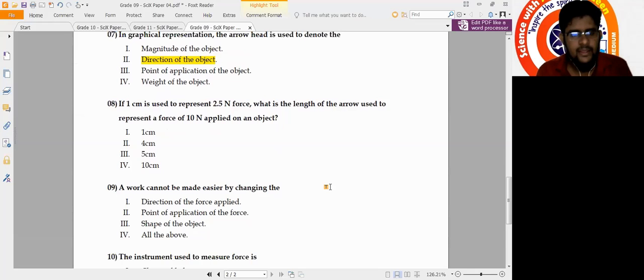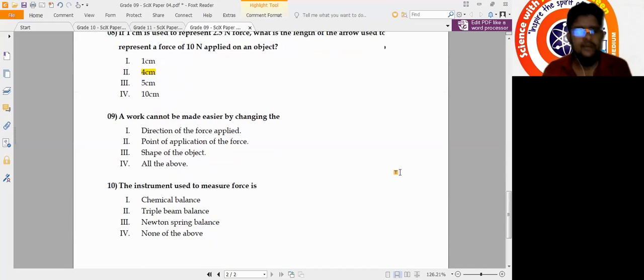Question number 8. If 1 centimeter is used to represent 2.5 Newton force, what is the length of the arrow used to represent a force of 10 Newton applied? So 1 centimeter we are using to represent 2.5 Newton means for 10 Newton, how many centimeters we have to use? You can see 2.5 into 4 times is equal to 10 Newton. That means how many centimeters you have to take? 1 centimeter into 4 times, that is 4 centimeter. Number 2 is the answer here.